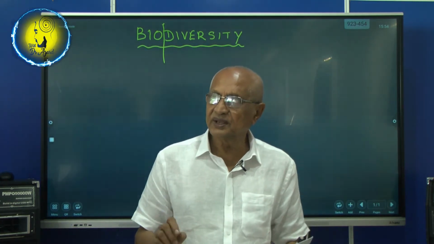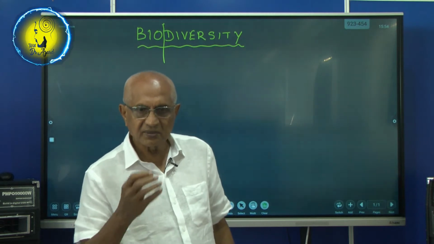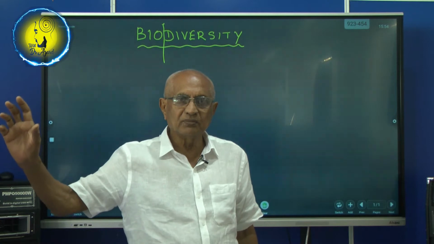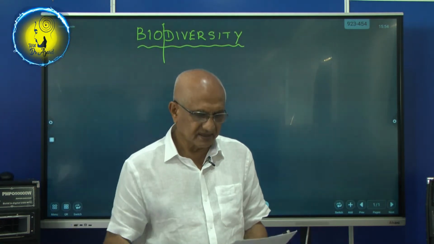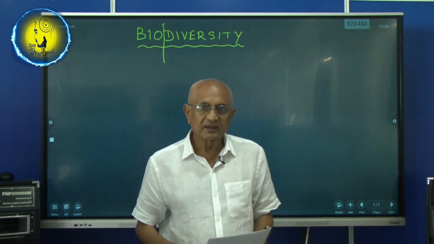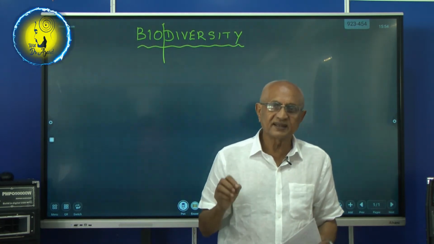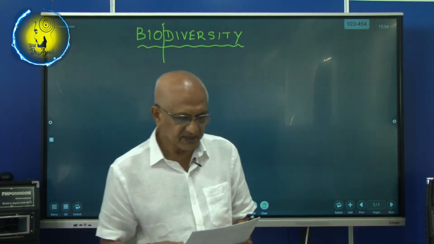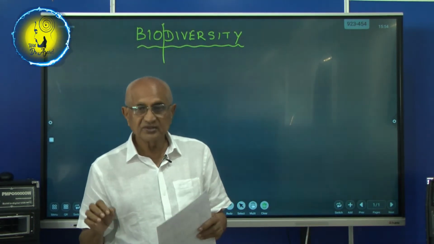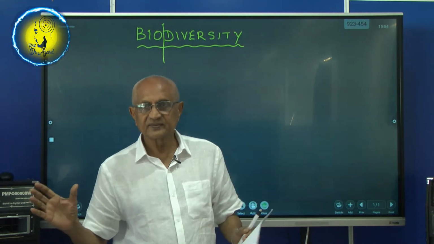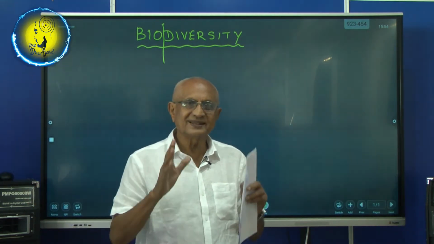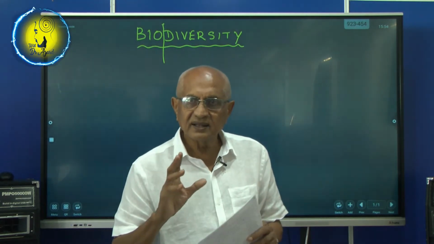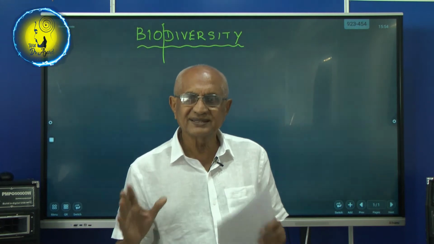Starting from, when you say plants, it can be from one cell organism to more complicated plants, or from one cell animals to multicellular animals. And there are variations between species, variations between the same species. That is where we find this meaning of biodiversity.